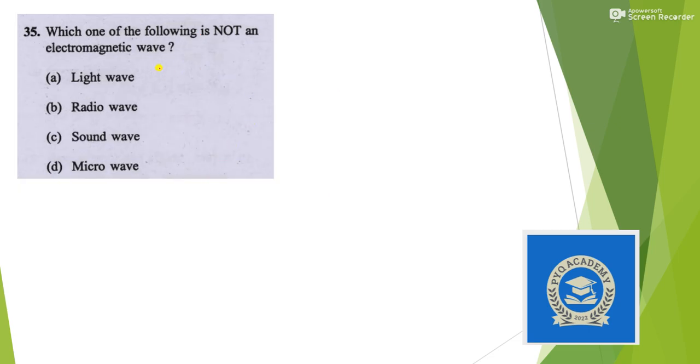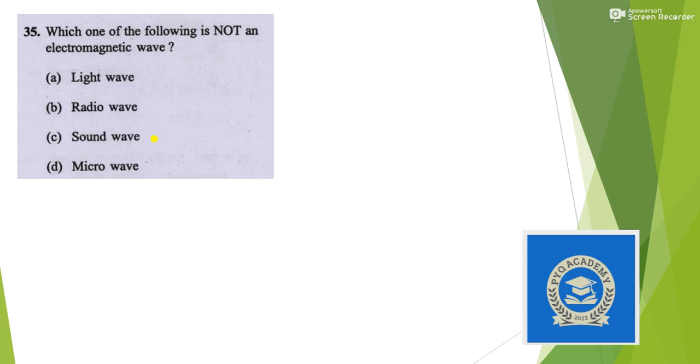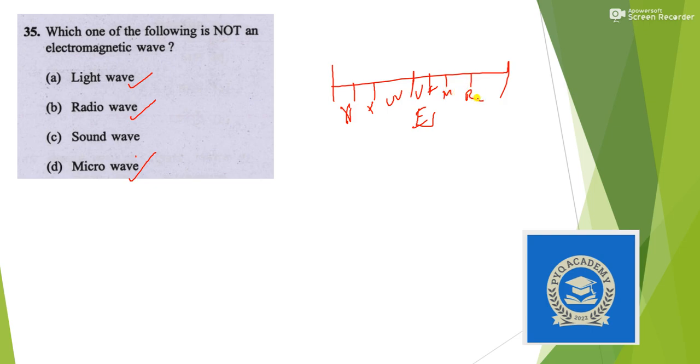Which one of the following is not an electromagnetic wave? Same concept, so by just knowing one concept you can solve two questions here. Light wave is an electromagnetic wave, radio wave is, and microwave is. You just remember the electromagnetic spectrum, where you have visible, UV, X-ray, gamma, and here you can find infrared, micro, radio.